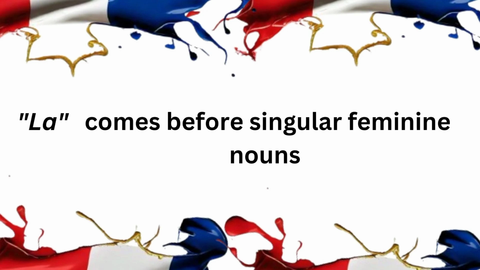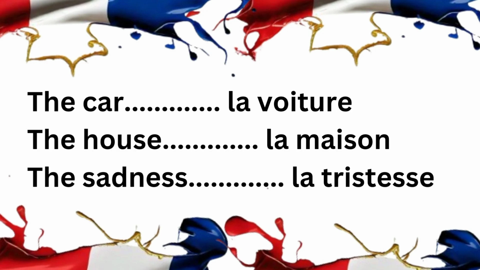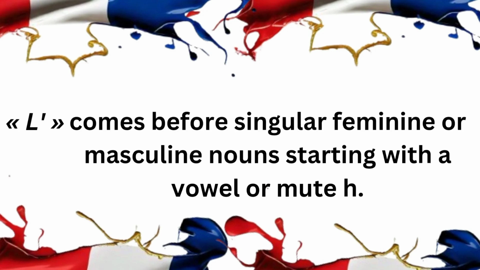La is the feminine singular form, meaning it precedes singular feminine nouns. For example, car, house, sadness are all feminine nouns, so we have the car, la voiture, the house, la maison, the sadness, la tristesse.